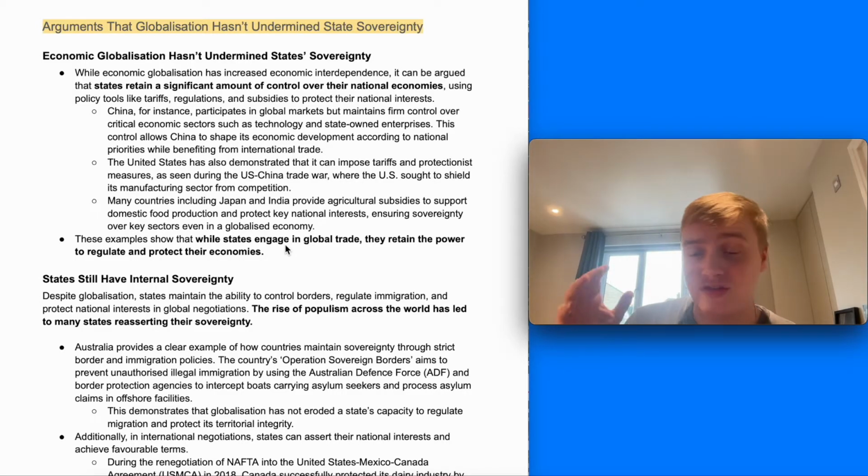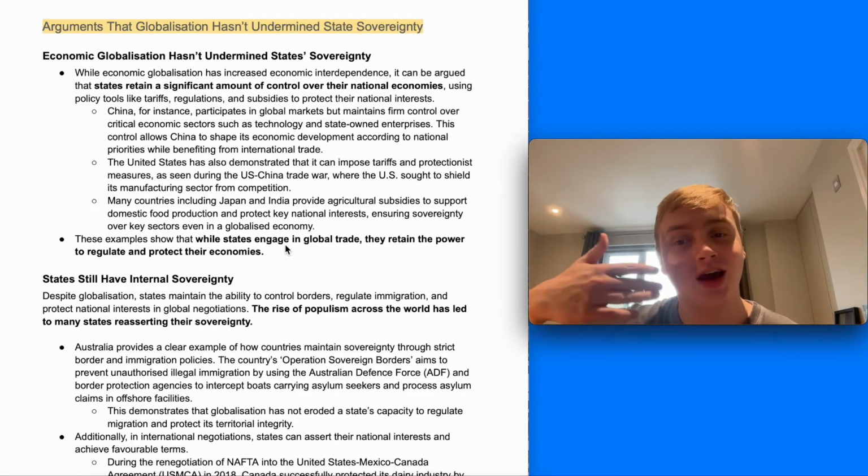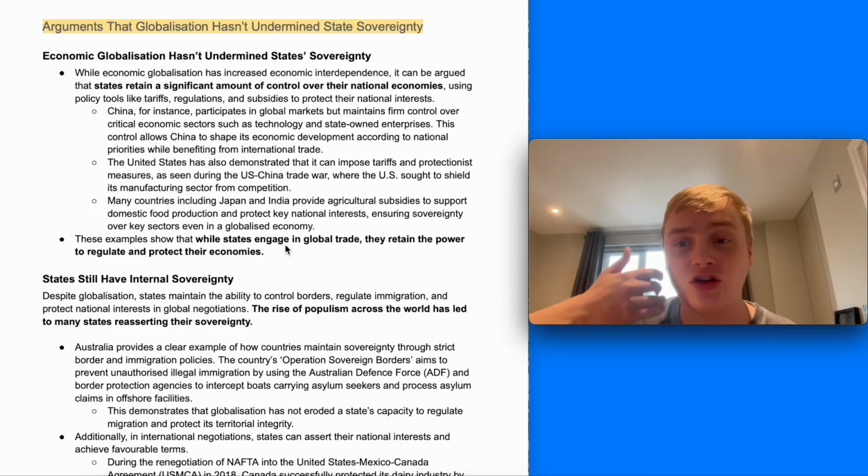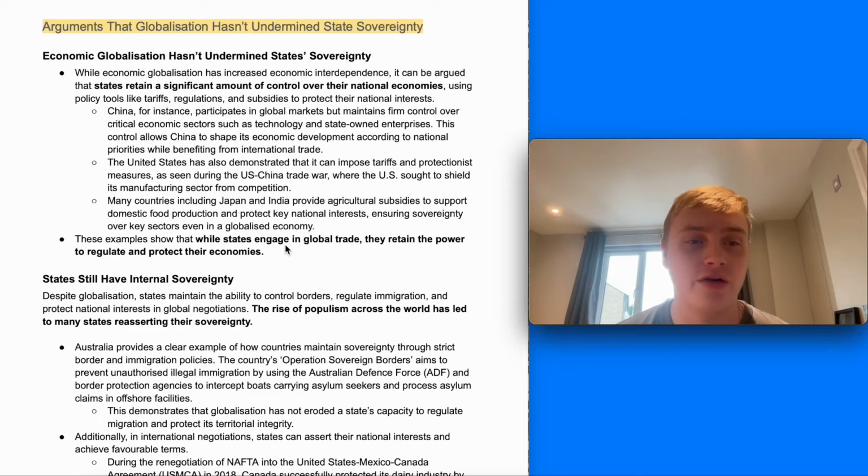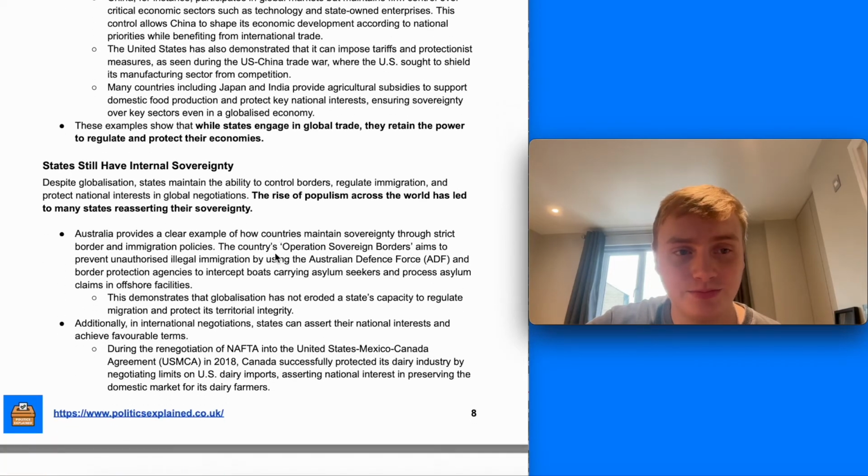So it shows that these tariffs are tools that nation states can use to continue to exert control over their national economies. And they can subsidize sectors as well. This shows that while states engage in globalization and global trade, they do retain power to regulate and protect their own economies.